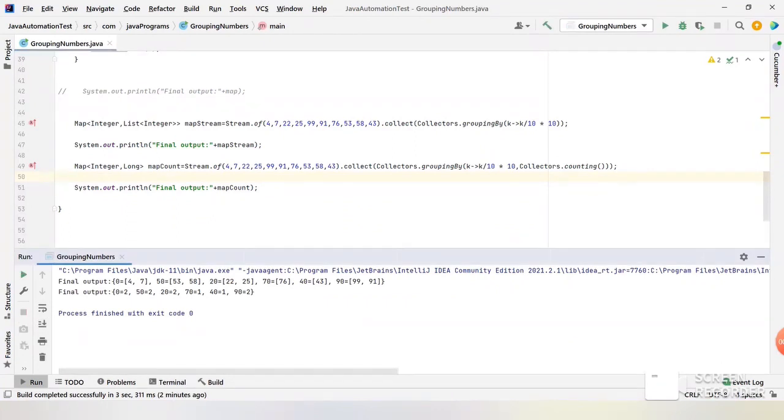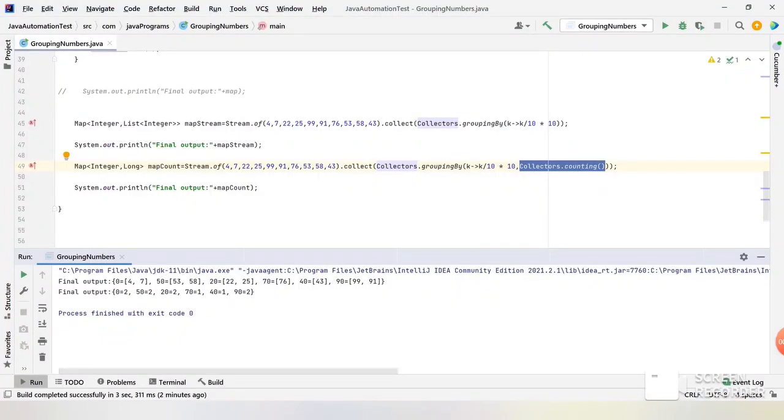We got the output as expected. In 0 we will be having two digits, which are 4 and 7, and it is counting the number of digits in the list basically. So we are collecting it and grouping it into a key, and the value should be the count. So we are using counting, which will count the key-value pairs. It will count 40, so in 40 we'll be having only one digit, so it's counted as 1. This is how they counted it.